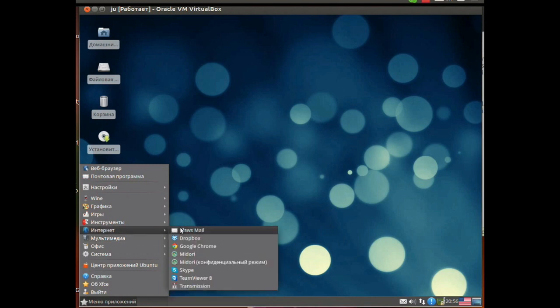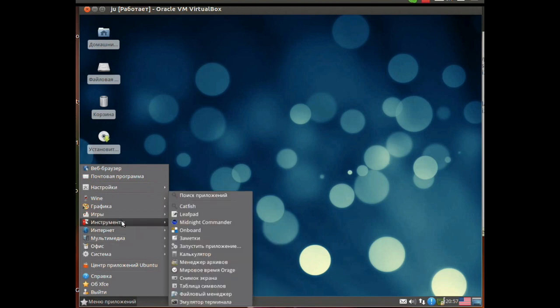Claws Mail is a very light email client. Dropbox, cloud storage, Google Chrome browser, Midori for weak computers. That is, if the machine is weak, Google Chrome loads slowly, so load Midori, and everything will be pretty fast. Well, you all know that Viber is a very useful thing, especially if someone needs help with setting up a distribution, or something else. Transmission is an easy torrent client, so the tools here are all standard: we have calculators here, a terminal, games, yes.